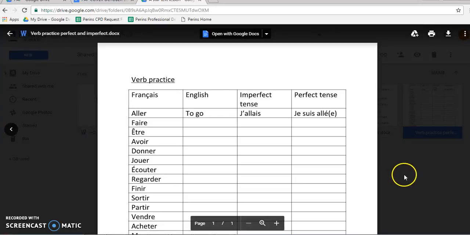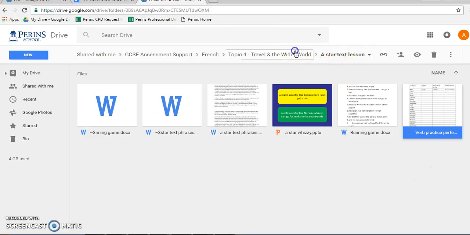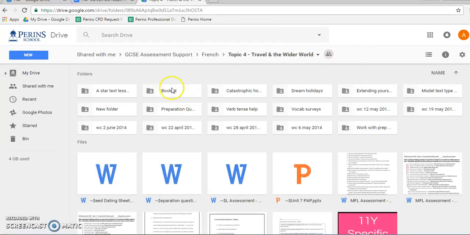I don't want it to be that when I set the task you think to yourself, well, I've got to start from scratch. That isn't the point. The point is that you've got all of these things available to you. So if I come out of that and come back into this folder, we've got the booklet,